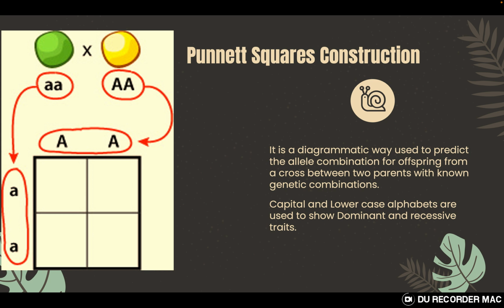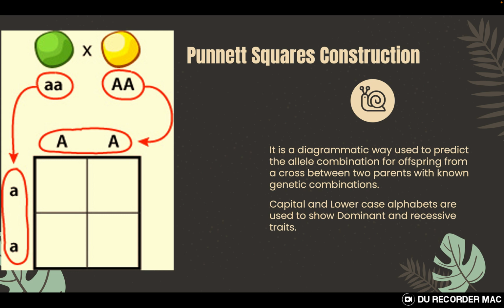Another important technique that we need to understand before moving on is the Punnett square construction technique, provided to us by a scientist called Punnett, which is a diagrammatic way to predict the combination of genes that would come up in a generation. If I know the genetic combination of the two parents, I do not need to put them into an experiment and wait for the offspring to come out.